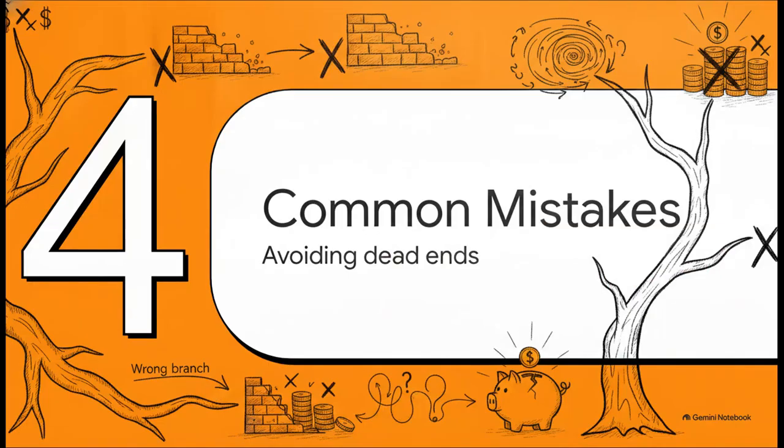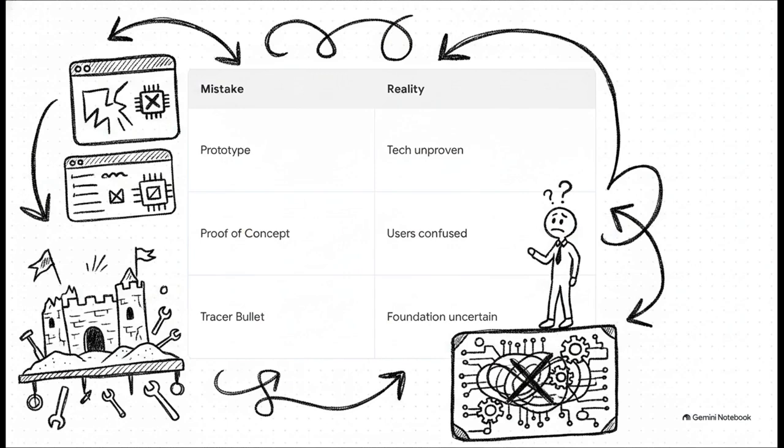Moving into Section 4, Dead Ends on the Decision Tree, or how to avoid some really common mistakes. This is exactly what happens when you grab the wrong tool for the job. You hit a dead end. Look, building a stunning Figma prototype is a complete waste of time if the core tech you're relying on doesn't